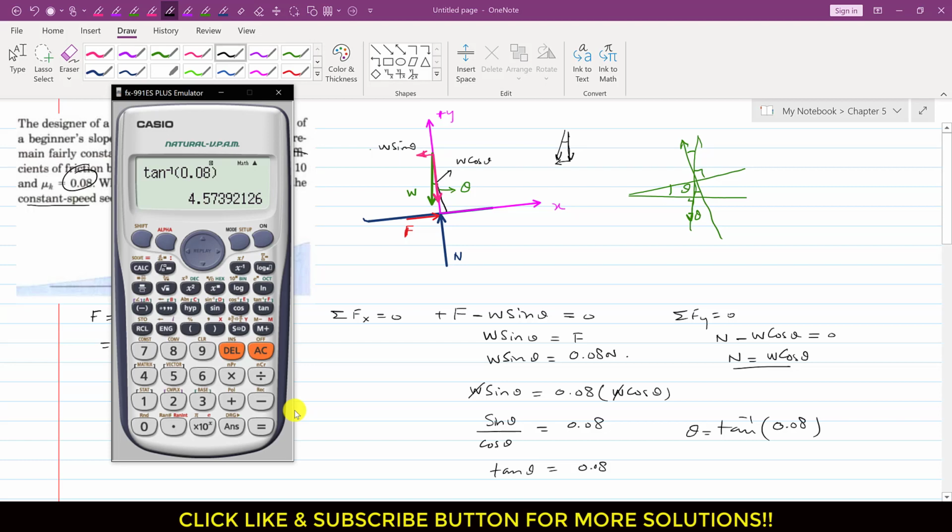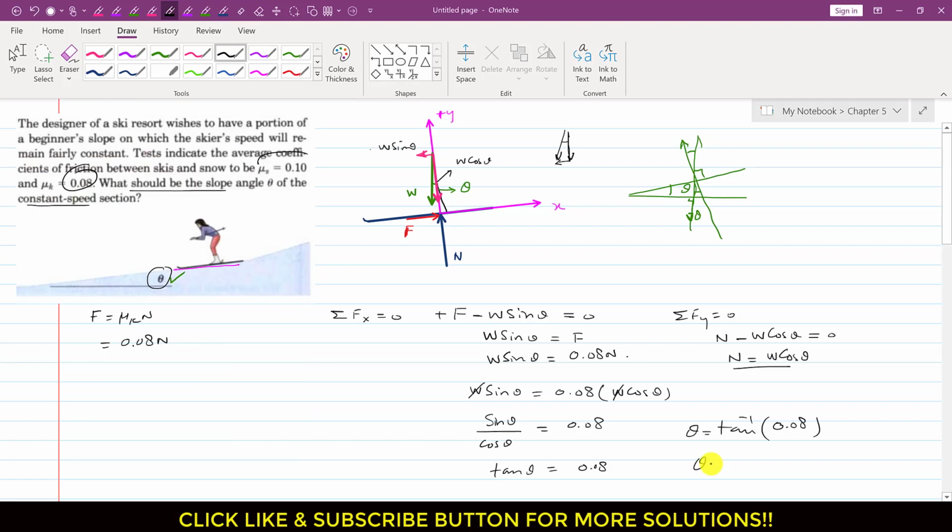This gives us theta as 4.574, or about 4.57 degrees. If we keep this angle theta equal to 4.57 degrees, the skier will move with a constant velocity if the friction between the ski and the surface is 0.08. So this is the solution of this particular problem.